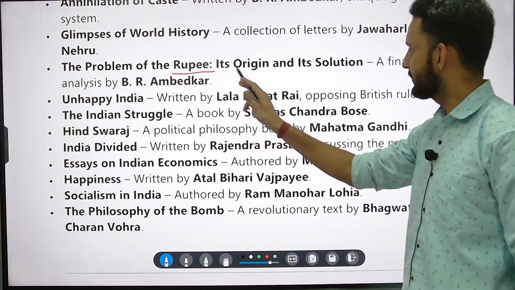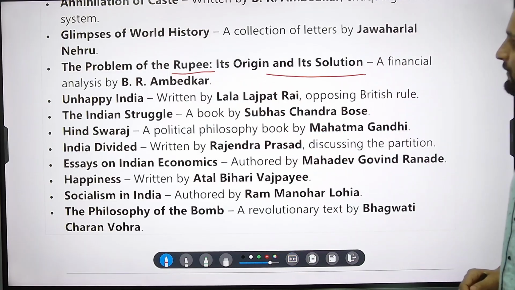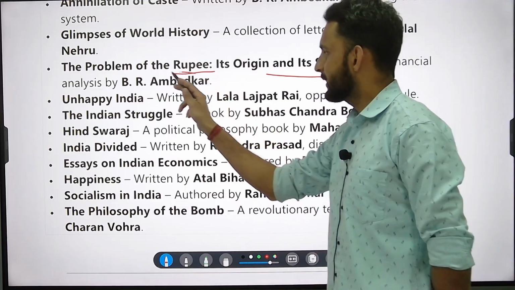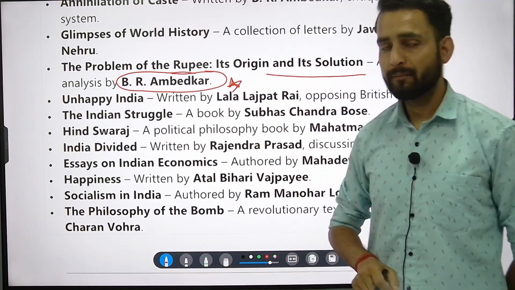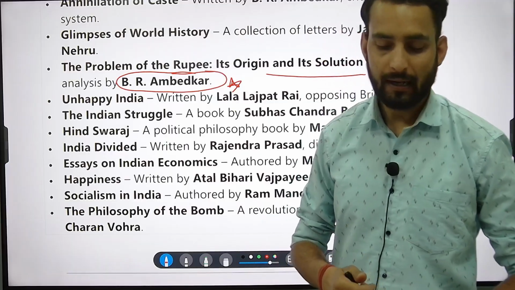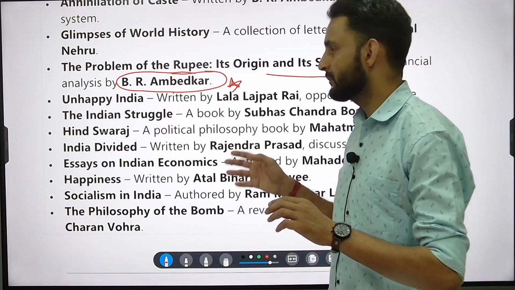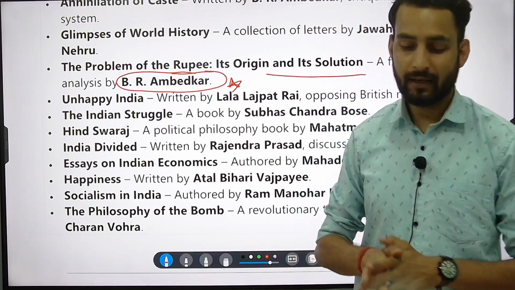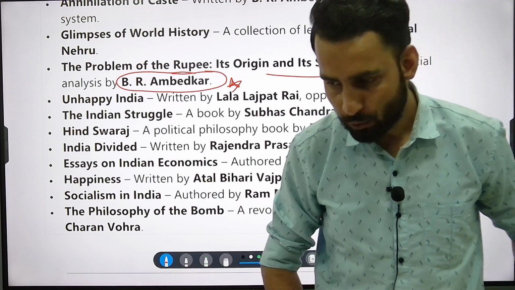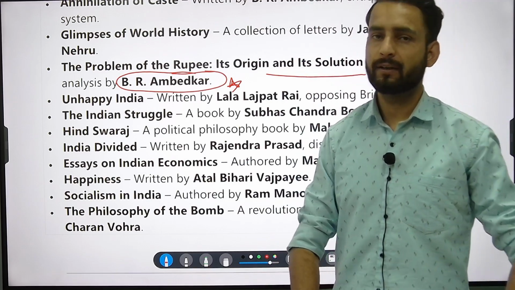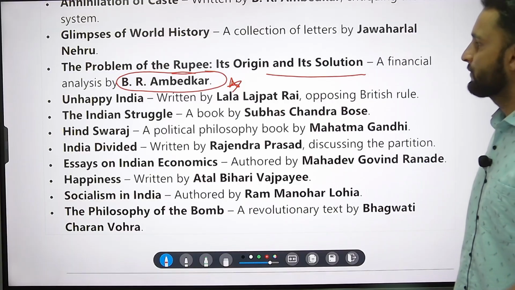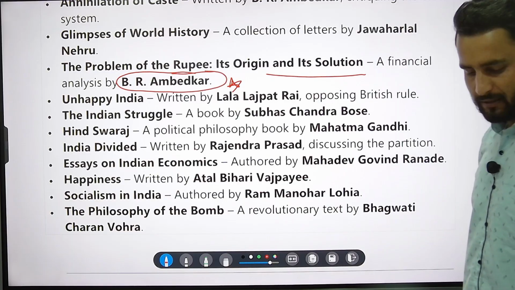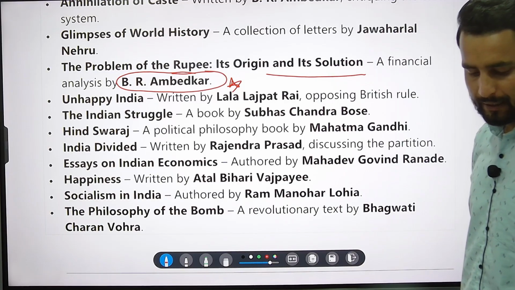It has been asked in many exams. A financial analysis by Dr. B.R. Ambedkar, The Problem of the Indian Rupee, very important. Both the books written by B.R. Ambedkar, that is Annihilation of Caste and The Problem of the Indian Rupee. B.R. Ambedkar is very highly regarded in our history as the father of the constitution. So the books written by him are very important as far as your paper is concerned. So these two are very important books: The Problem of the Indian Rupee, its origin and solution, and Annihilation of Caste.